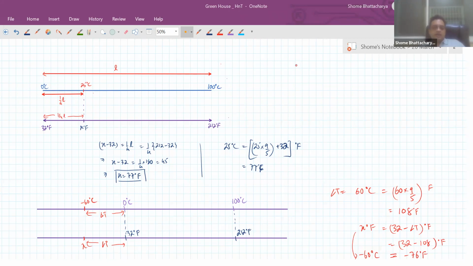Yeah, so that's why I'm saying that rather than apply the formula, just understand the process logically like this. It's very easy to convert.